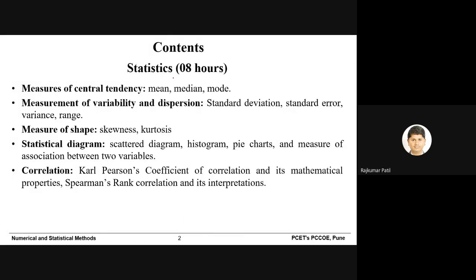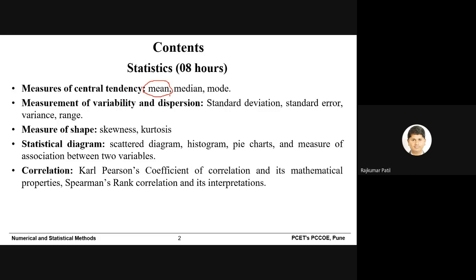For example, mean, we know how to calculate mean. If you have 5 subjects in a semester, and in each subject there will be some score, you take the average of those and you say this is my percentage. So that is also a mean value.